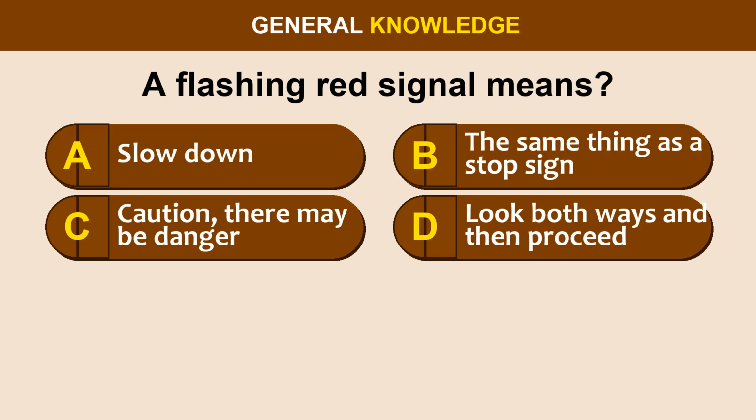Question 48. A flashing red signal means: Option A, slow down. Option B, the same thing as a stop sign. Option C, caution, there may be danger. Option D, look both ways and then proceed.